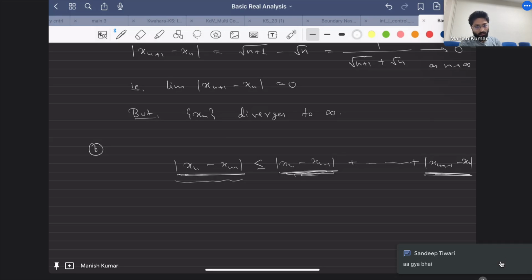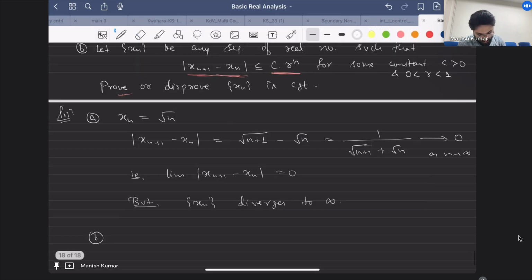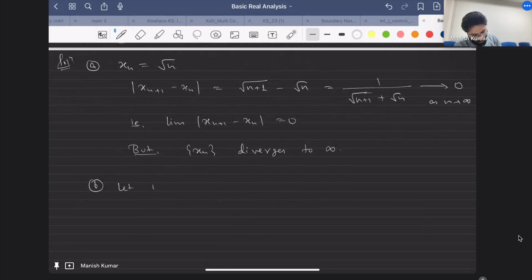Okay, so now let's try to do this. Suppose n, m belong to the natural numbers, and you are choosing n to be greater than m.